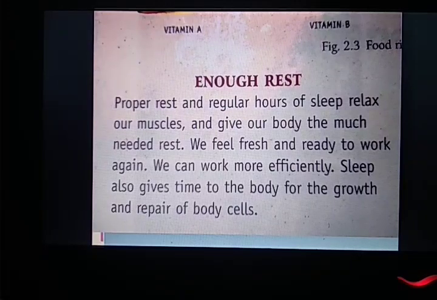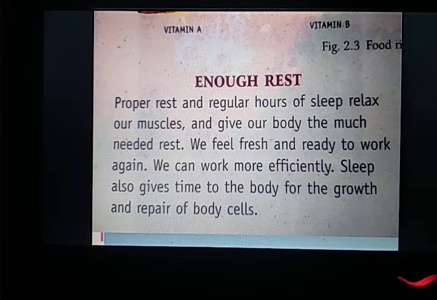Apart from this, enough rest is also equally important. Enough rest and exercise. So students, it is necessary that along with a balanced diet we should take proper rest, and we should also do physical exercise every day. Because of this, our body will remain completely healthy.